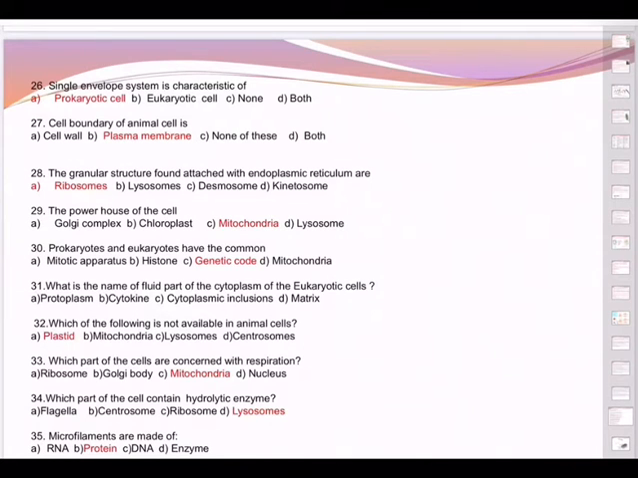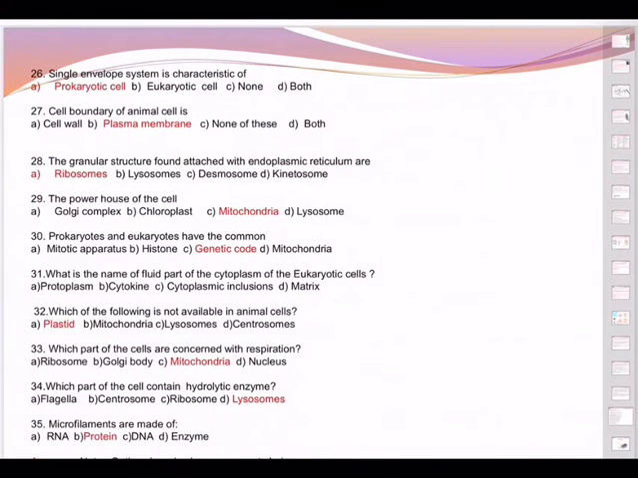Question 28, the granular structure found attached with ER, endoplasmic reticulum. As we said, there are 2 types of ER: smooth endoplasmic reticulum and rough endoplasmic reticulum. Computer boys must understand that endoplasmic reticulum is something like a railway bridge. It connects 2 things, the nuclear membrane with the plasma membrane or cell membrane. So it runs across the cell, helps in stratification and increases the volume.